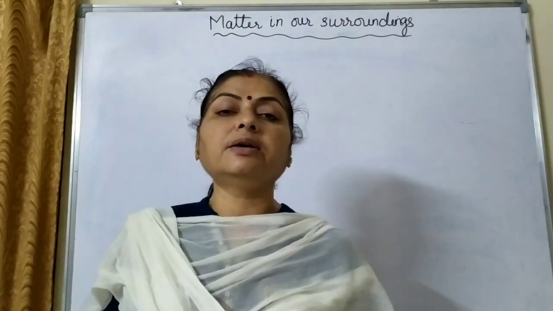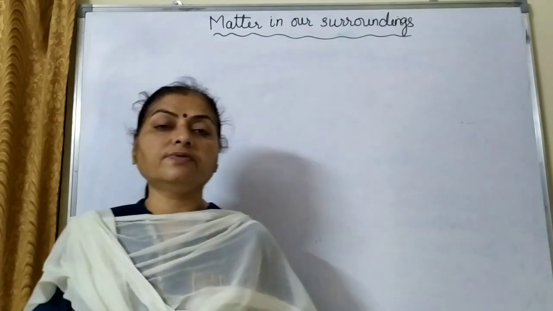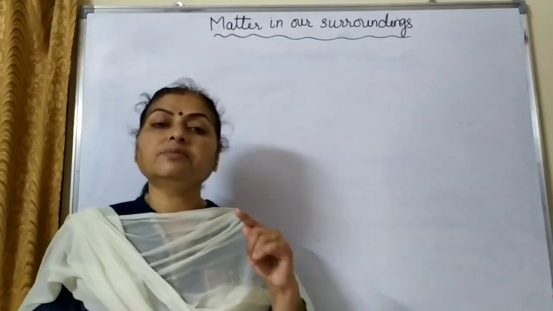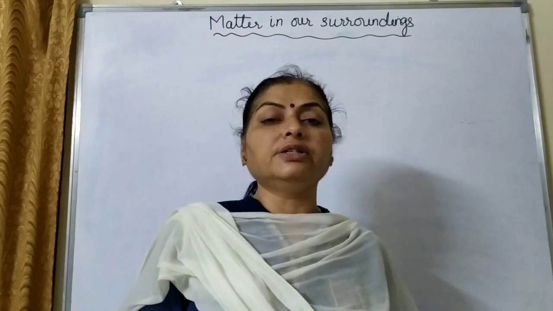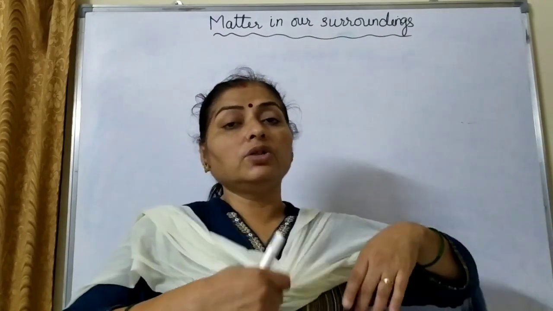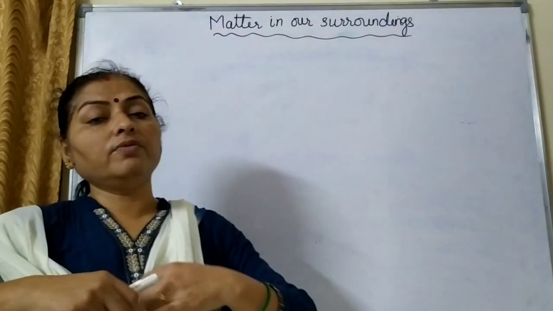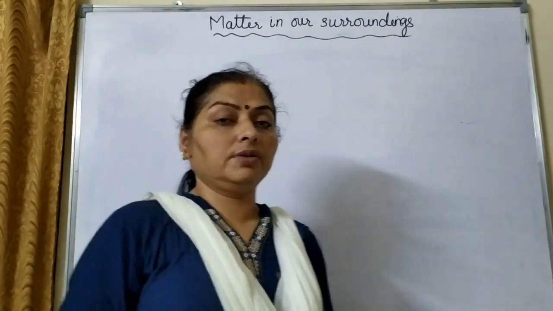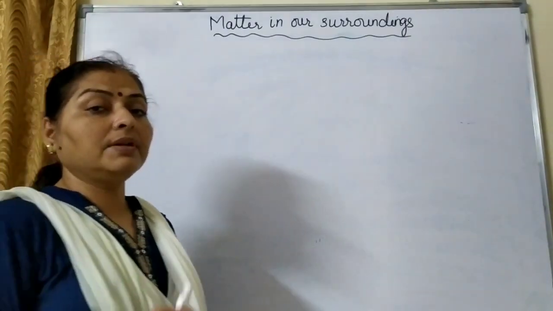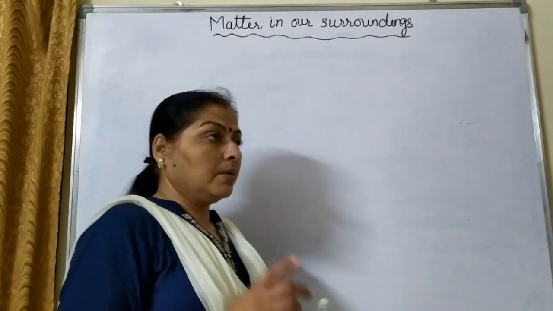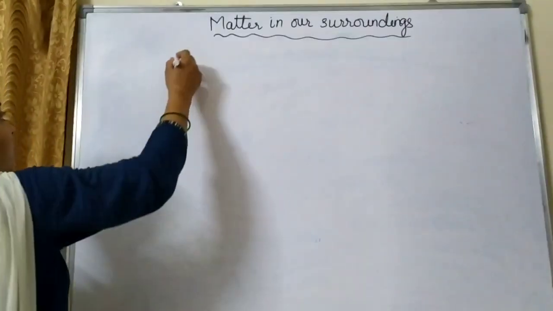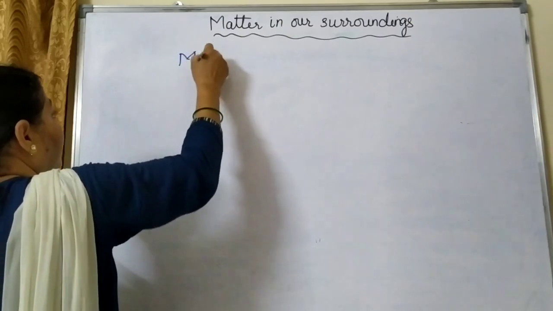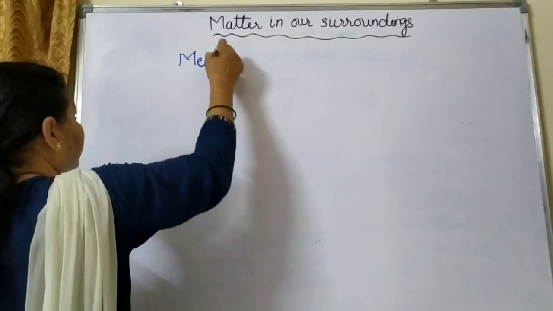It means the temperature becomes constant at 0 degrees Celsius for ice, and it becomes constant at 100 degrees Celsius for boiling water. Though we are continuously heating, the temperature will not change. So why does this happen? Let us discuss today. Before we discuss, we should know what is melting point and what is boiling point.